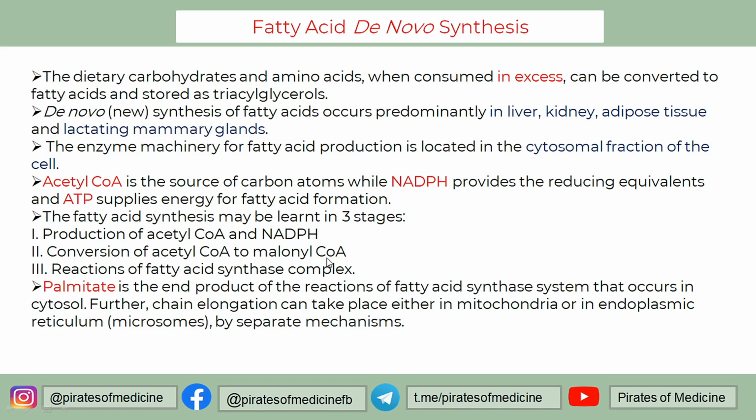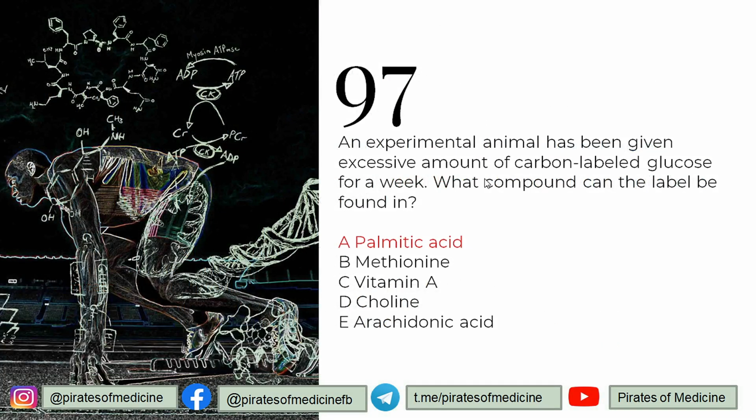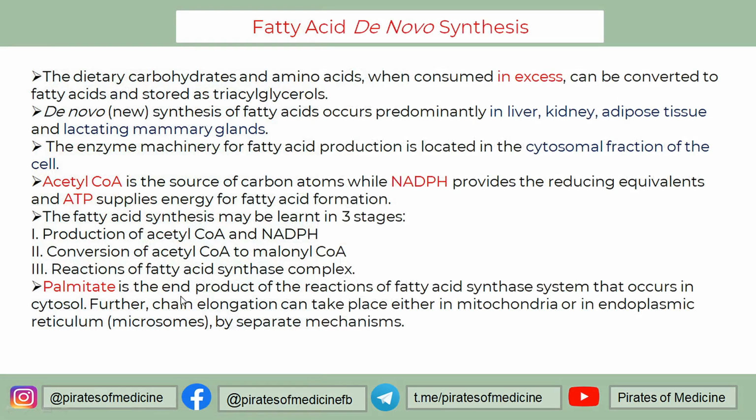It's a whole big process. But the first end product of the fatty acid de novo synthesis is palmitate. Other fatty acids are formed by elongating the palmitate chain. So the first fatty acid that is produced is palmitate. That is why if an excessive amount of carbon labeled glucose is given to a patient, then this carbon label will be seen in palmitic acid, because it is being used to form fatty acid, the palmitate. Correct? Good. Let's go to the next one.